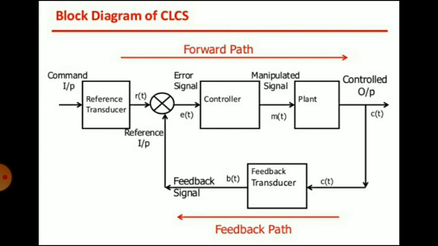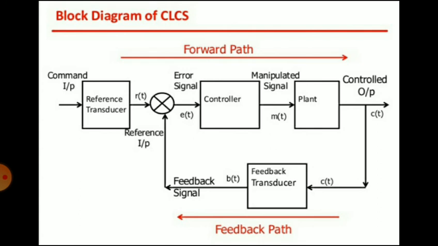Then there is a feedback transducer or feedback loop, which compares the output with the reference input. So r(t) is the reference input, m(t) is the manipulated signal, e(t) is the error signal, c(t) is the controlled output, and b(t) is the feedback signal that is given to the controller.